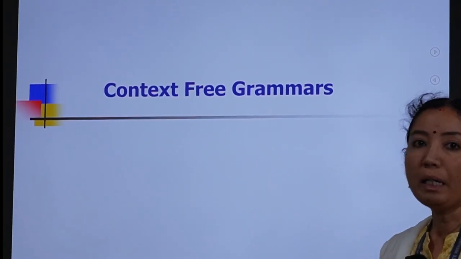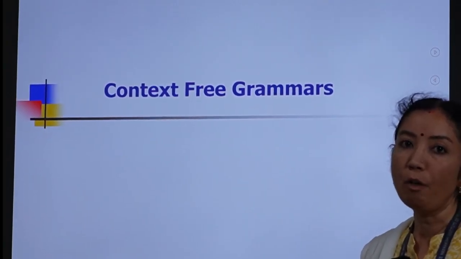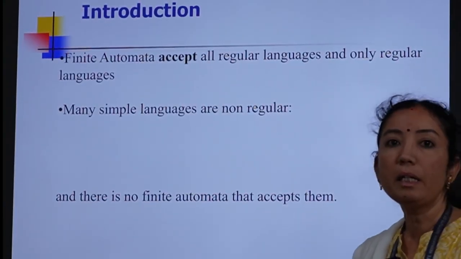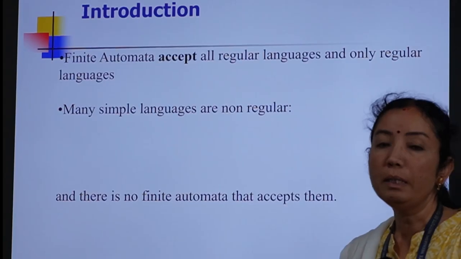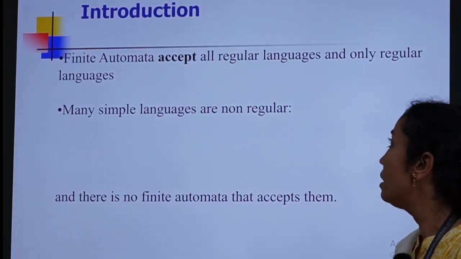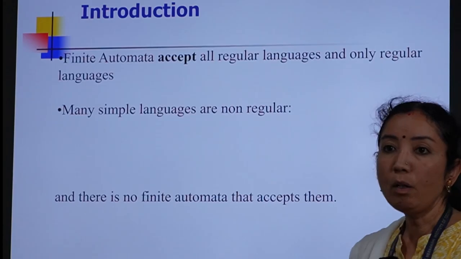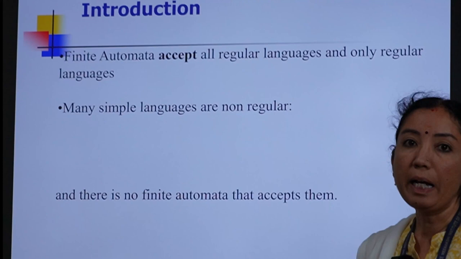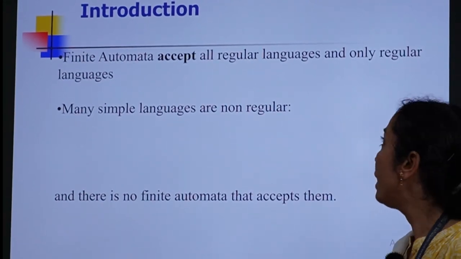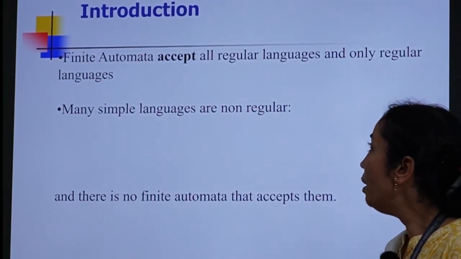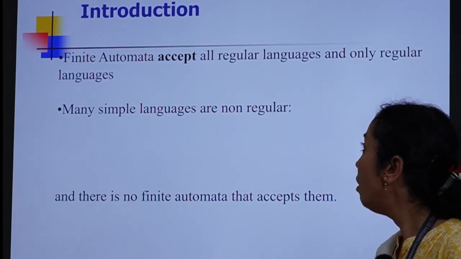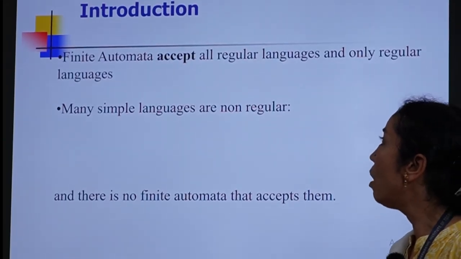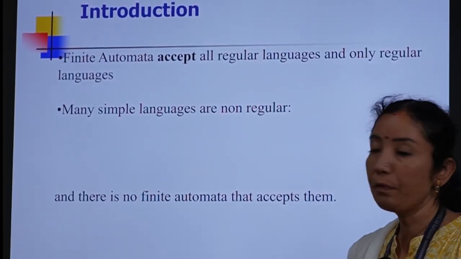Today I'll be talking about context-free grammar, a part of theory of computation. Context-free grammars are the grammars that help us generate the strings that belong to the language. Context-free grammars are used because finite automata allow us to accept only regular languages, whereas context-free languages cannot be accepted by finite automata. So in order to describe different languages, we are going to go for context-free grammars, in terms of context-free languages.